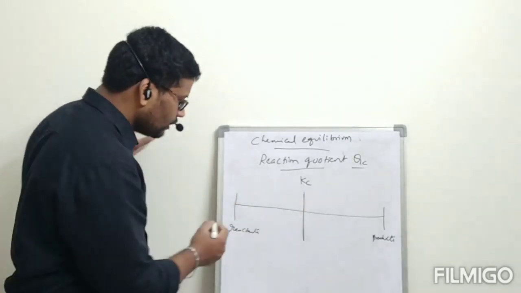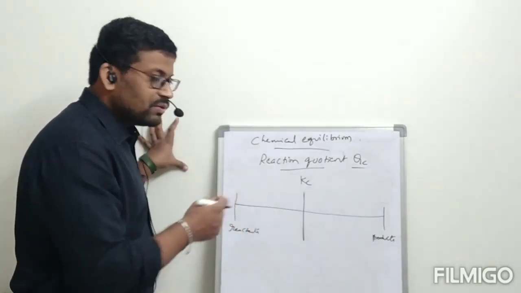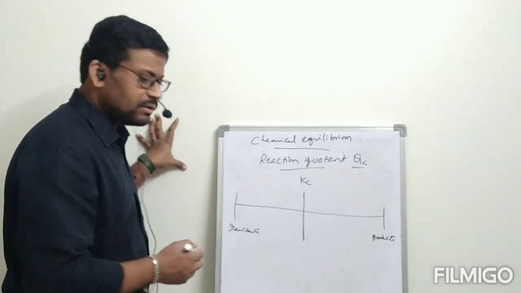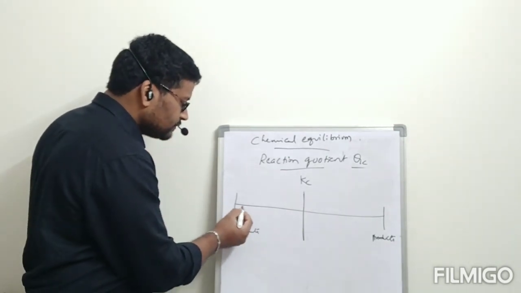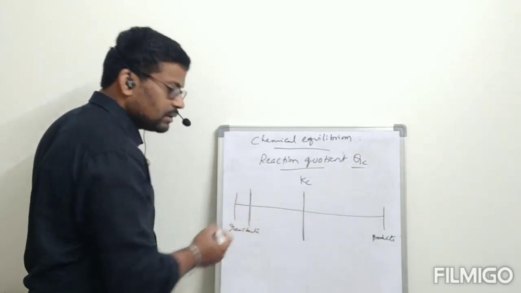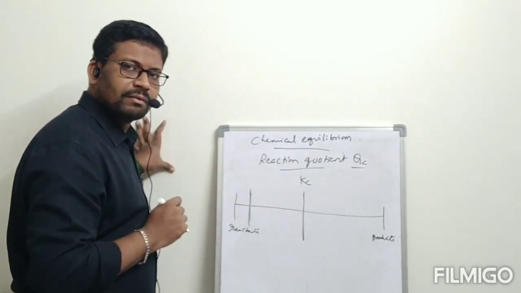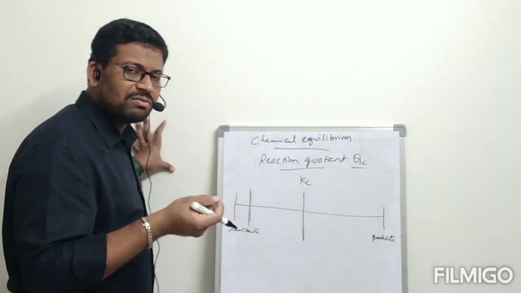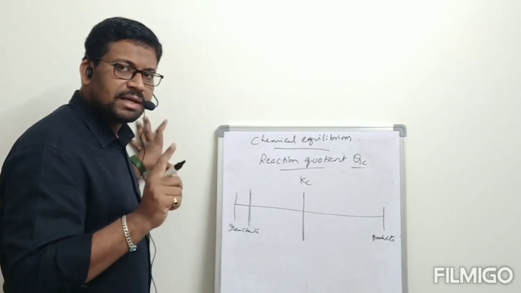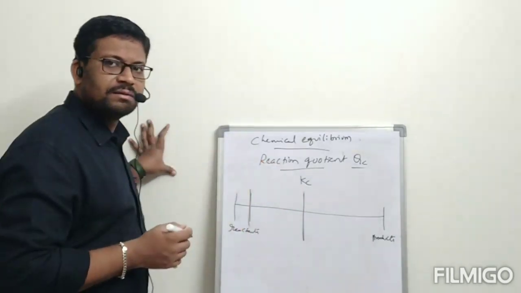Now, this is a generalization. For a known reaction, we have known Kc already. I am checking now, after 5 minutes, at this condition, and I find a value in the same way as Kc is written, but it is not equal to Kc, because only at equilibrium is it called the Kc value.